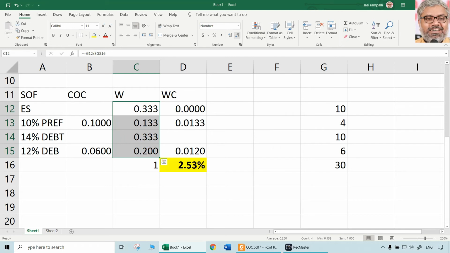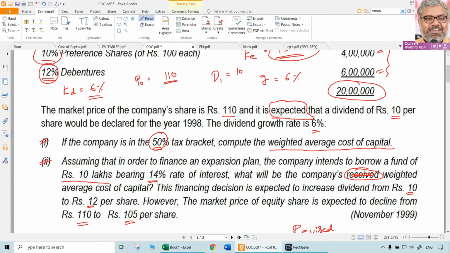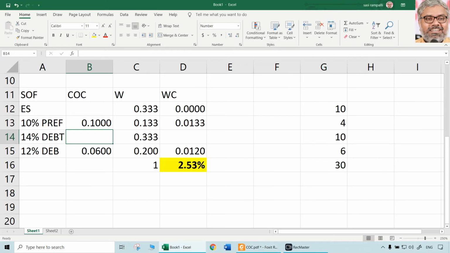Then respectively for the others also we can find out the weights. So weight is nothing but what is the proportion of each of the capital in the total capital. So equity shares is now 1/3, preference shares is 0.133, which means 13.3%, and 14% debt also is 1/3, and now the new debt is around 20%. The total of the weights should be equal to 1 always. So that is weights. Cost of debt, the new debt, it is easy because there is no special thing to do here. Since tax rate is 50% and 14% is the rate of interest, half of that will be the cost of new debt, which will be 7%. That means 0.07.